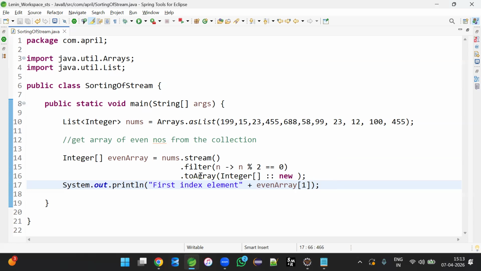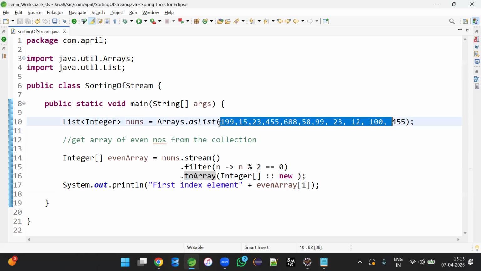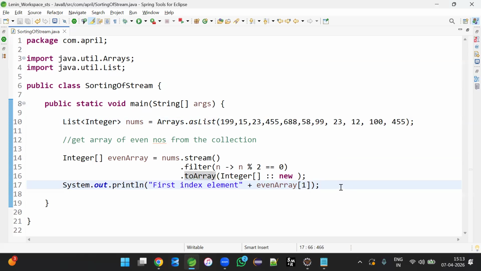So that's proof that the toArray method is converting the collection: because it's an integer collection, we get an integer array. If it is a string collection, then a string array. If it's a character collection, then a character array. If it is employee objects, then an employee array. Accordingly, we are going to get it. The toArray result is not a stream. That's an array. That's why it is not an intermediate operation method. It's a terminal operation method. The result is not a stream, therefore a terminal operation method. That's a toArray example. I hope you understood.